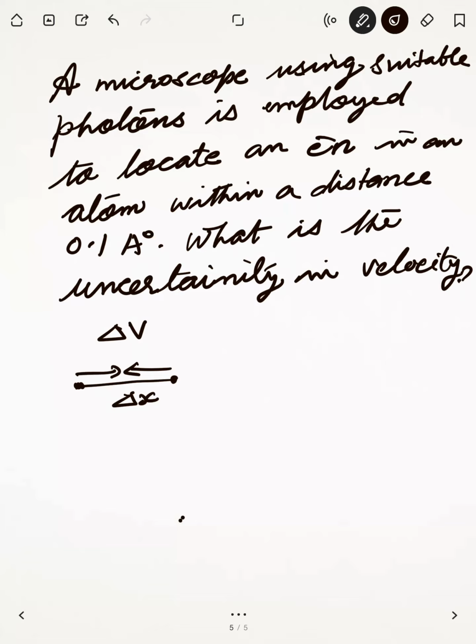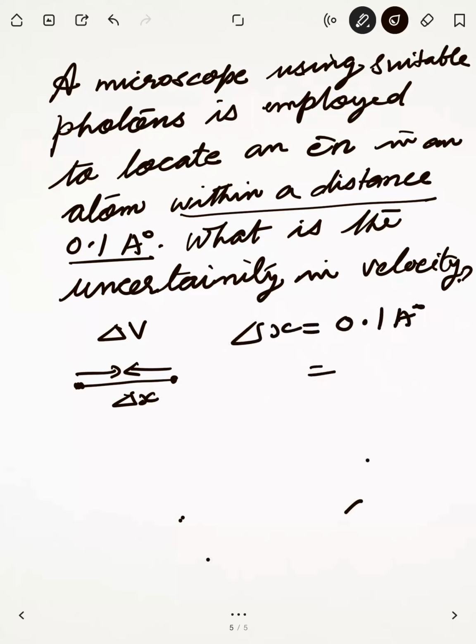So this delta x is the uncertainty in position that is given, within a distance 0.1 Armstrong. Delta x is equal to 0.1 Armstrong, that means 0.1 into 10 to the power minus 10 meter.